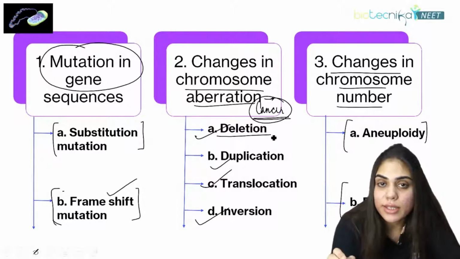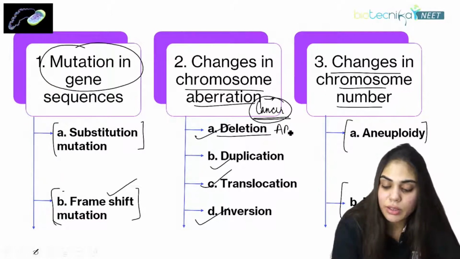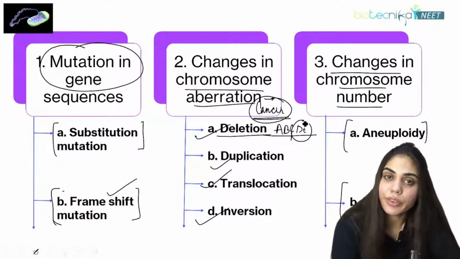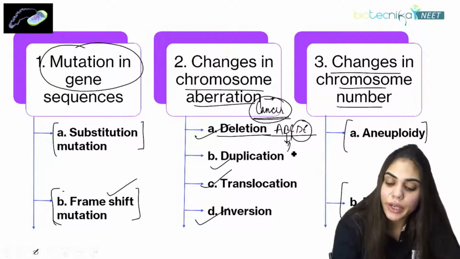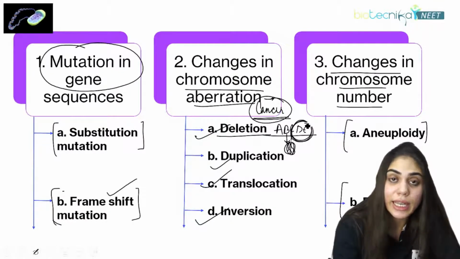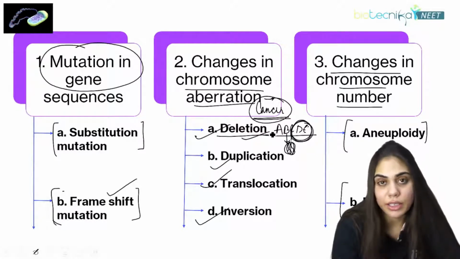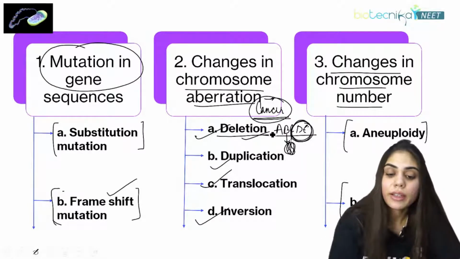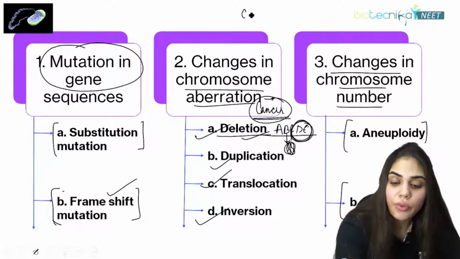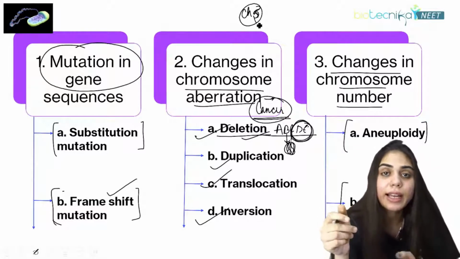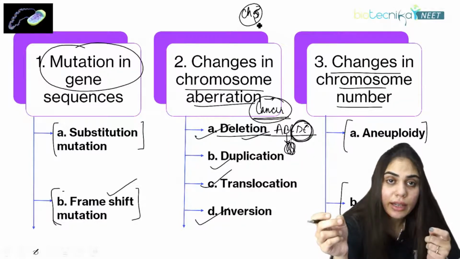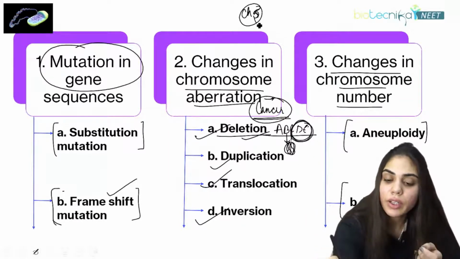What is deletion? When some part of a gene is deleted. Suppose this is an A, B, C, D, E gene, and D and E are getting deleted. Now you will have a different type of protein because you have deleted D and E from the sequence. This is called deletion. The common example of deletion is Cri-du-chat syndrome, where there is a deletion in the short arm of chromosome number 5. The symptom of Cri-du-chat syndrome is that the baby will cry like a cat, which is why it is known as Cri-du-chat syndrome.